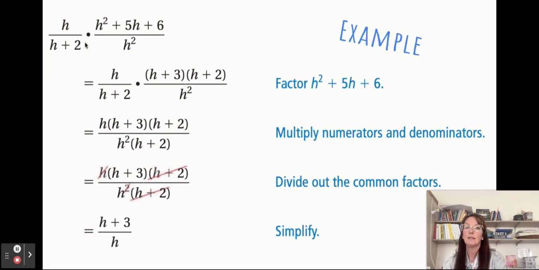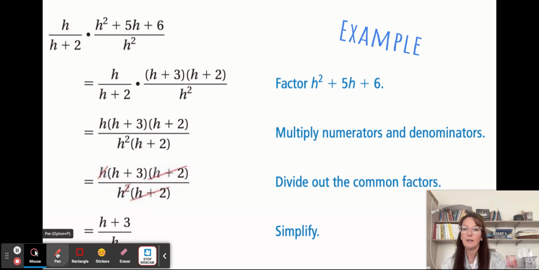So here is an example. It's multiplication. First thing you'll do is factor. So if we have this factored trinomial, then we look to see if there's anything we can cancel. Well, they went ahead and put it together over 1, which you can. So h, times the two binomials, and then h plus 2 over that. But we can see that this cancels with this. One of these will cancel one of these. That's it. So what are you left with? You have the h plus 3 over the h.